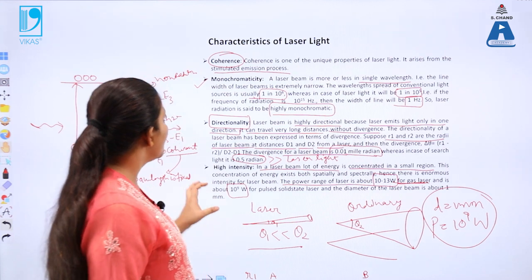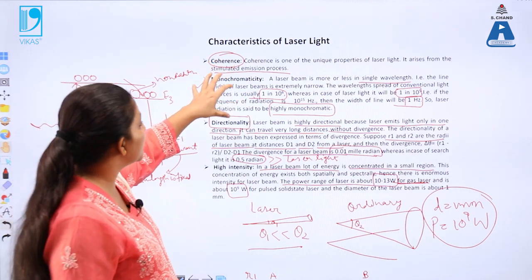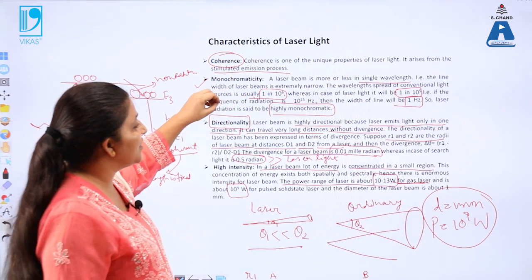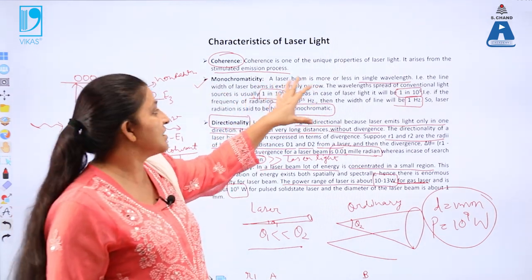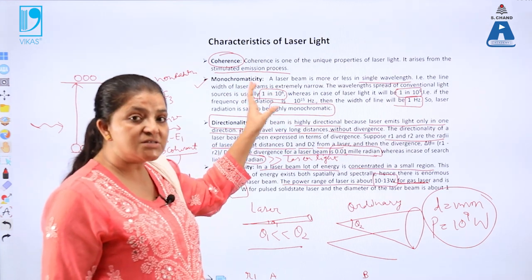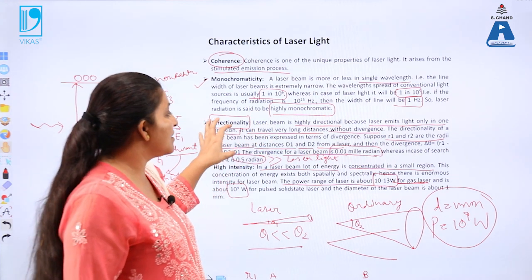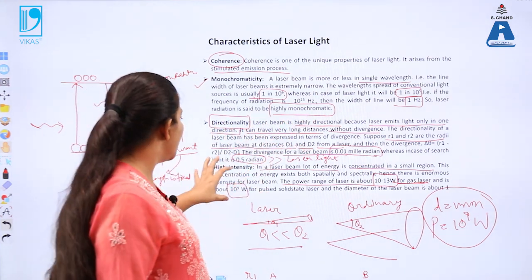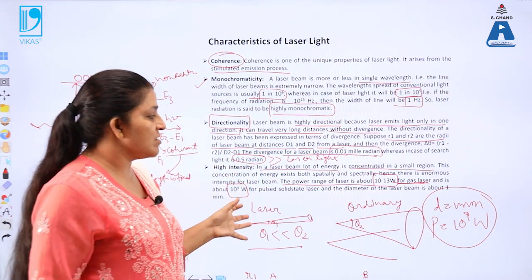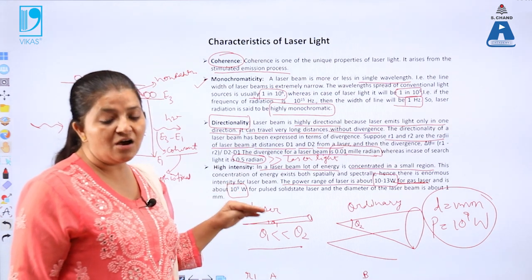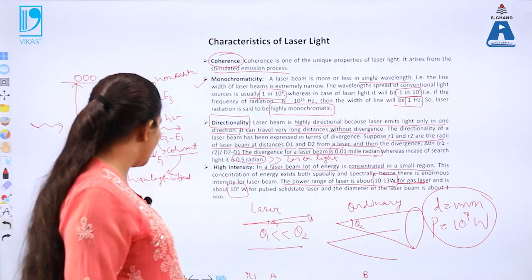So the laser beam has important characteristics. They are highly coherent, so that's why it is preferred. Monochromaticity means these radiations are highly monochromatic with a single wavelength. Only single wavelength laser light can be produced by using stimulated emission. Next, these lights are highly directional in nature, with a lesser angle of divergence. Next is the intensity of the laser light, which is quite high because the power density per unit area for the laser light is quite high. So that's why they have high intensity.